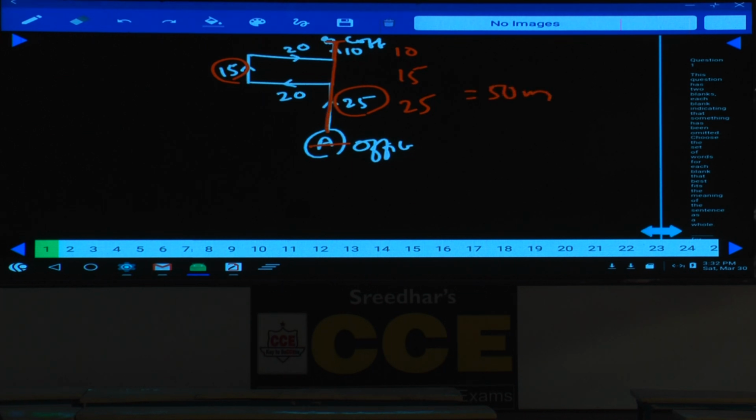Now this coffee shop is towards which direction? Towards north. Hence 50 meters towards north, that is given in choice 1. Question number 66, choice 1 is the answer.